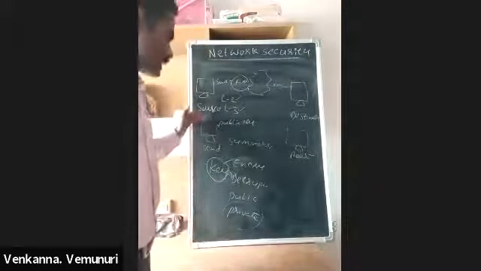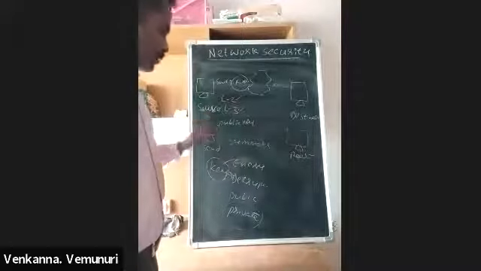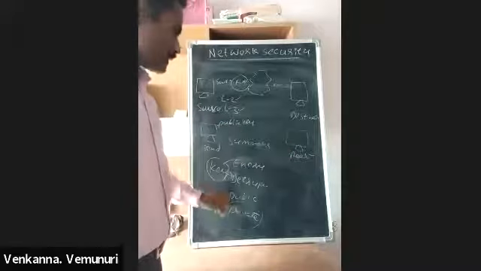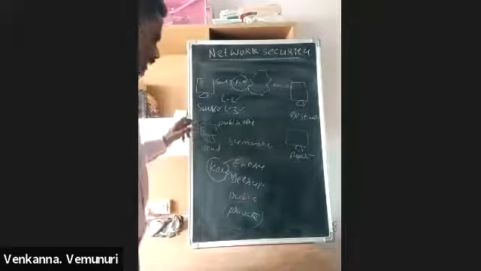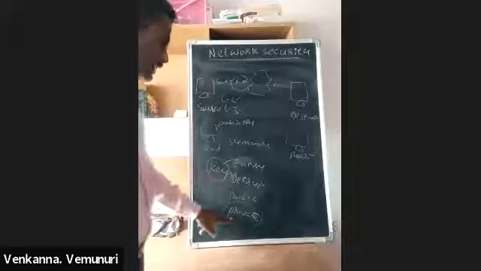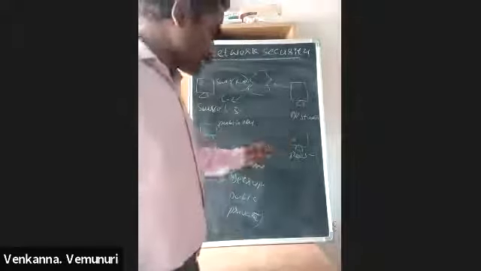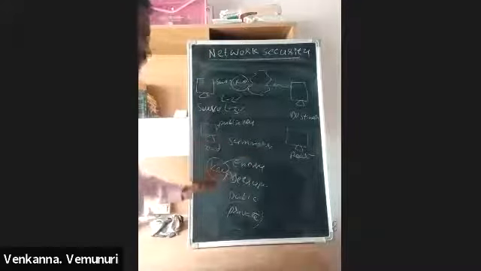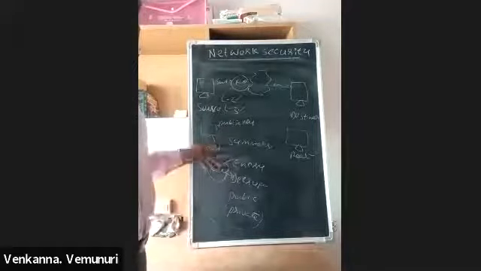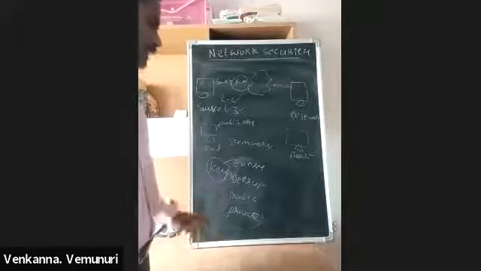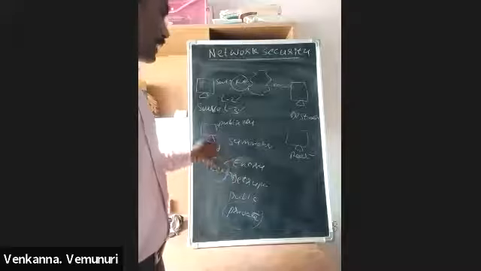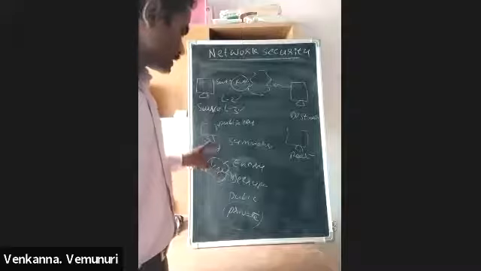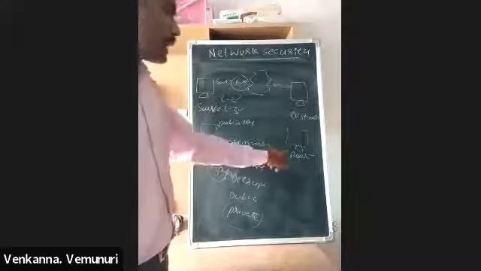So here you encrypt the data using public, and this person decrypts the data using private. If this person encrypts the data using private, the receiver decrypts the data using public. So one key for encrypting and one key for decrypting. Which key you use is your choice in asymmetric encryption. But in symmetric encryption, only one key is used for both encrypting and decrypting. The sender has this key, and the receiver also maintains the same key.